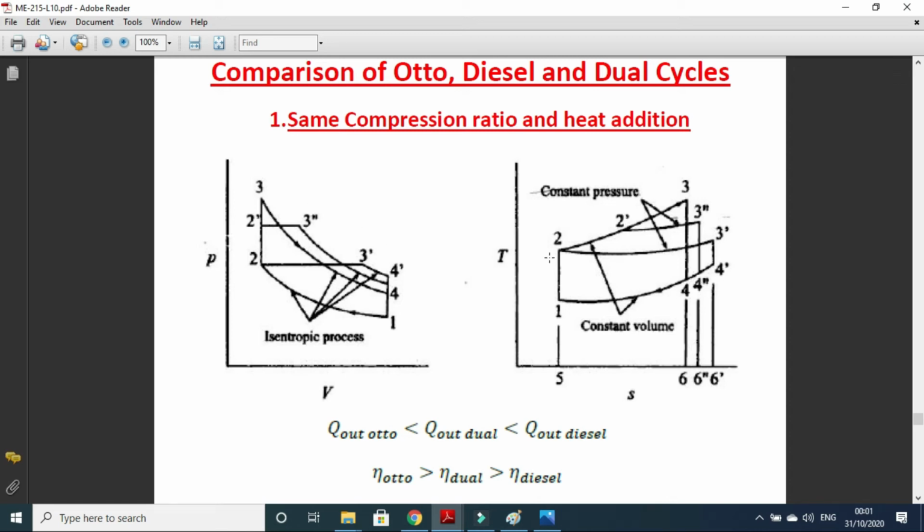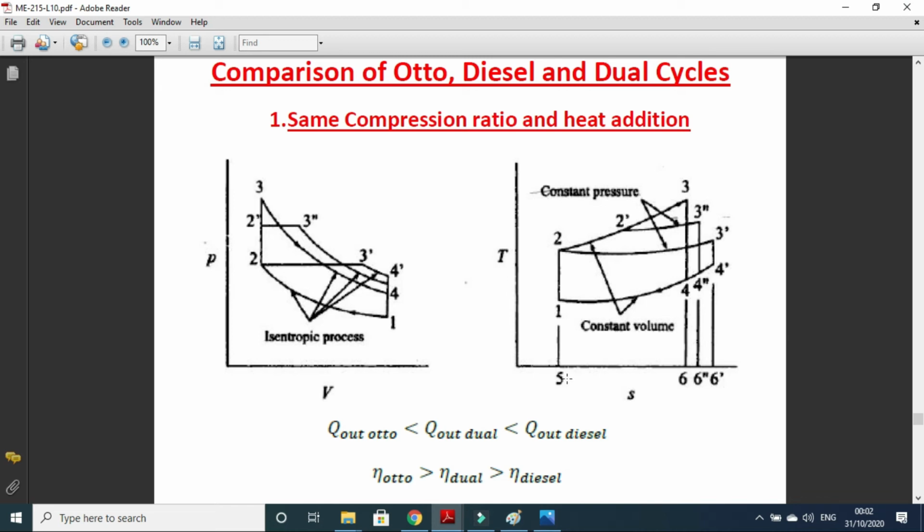Now let's look at the TS diagram. 1 to 2, 2 to 3, 3 to 4. This is the Otto cycle. 1 to 2, 2 to 3 dash, 3 dash to 4 dash, to 1. This is the diesel cycle. 1 to 2, and then 2 to 2 dash, 2 double dash, 2 double dash to 3 double dash, and 3 double dash to 4 double dash, and to 6. So this is the dual cycle.